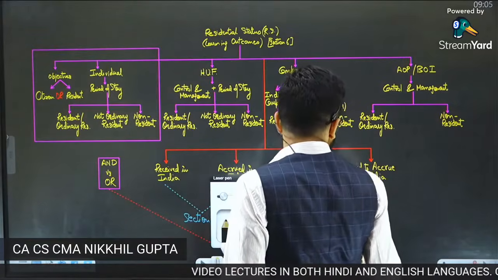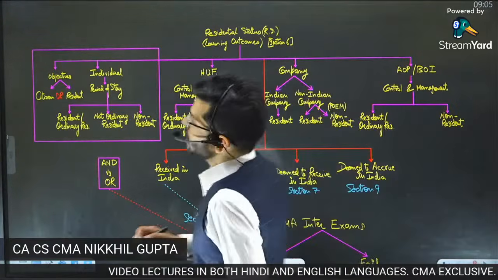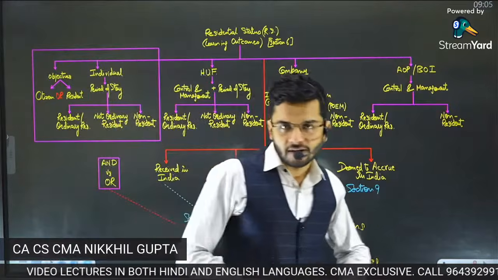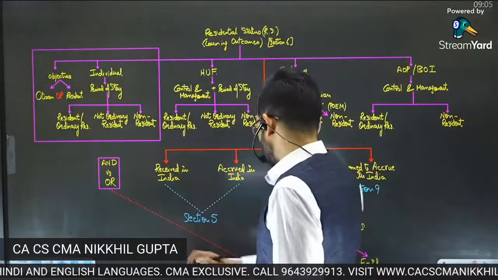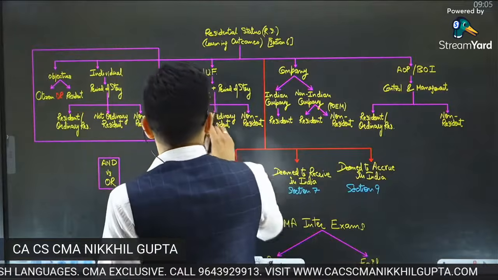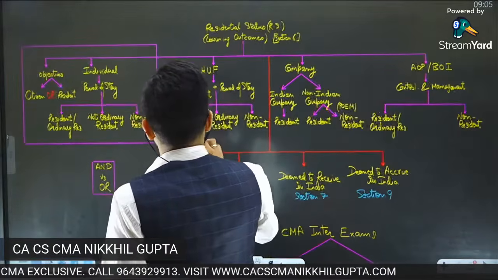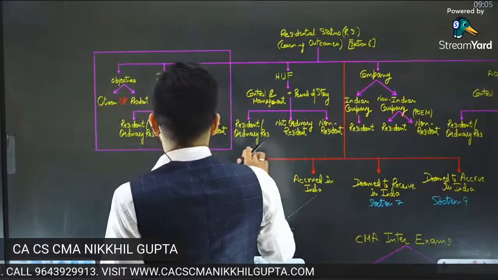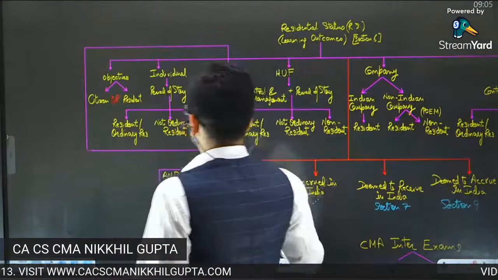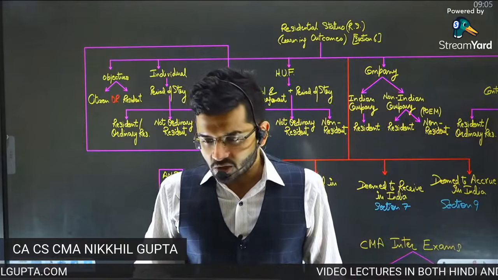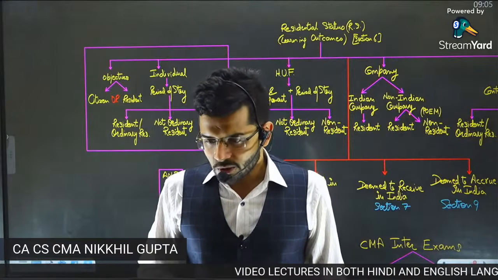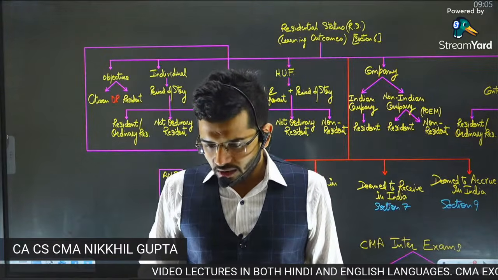So these are certain learning outcomes which we are going to see in the residential status chapter. After the chapter is over, you should be able to understand all these features of the residential status chapter. Let me go through these features one by one. First of all, you should understand why we need the residential status topic. Why is residential status so essential? That is the first thing which we need to know right now.